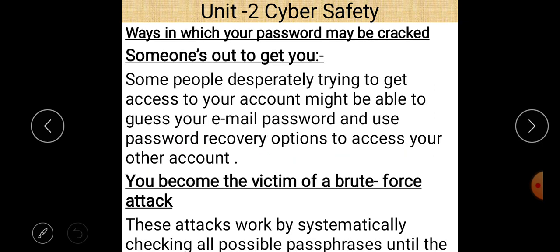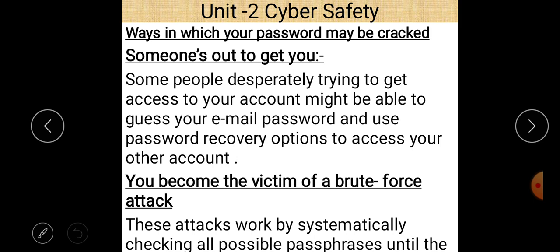And ways in which your password may be cracked. There is a question of how many ways a password may be cracked. First of all, someone out to get you. Some people desperately trying to get access to your account might be able to guess your email password and use the password recovery option to access your account. There is the option of recovery password when you create a password in Gmail or other websites. So using recovery options, someone can get your account details, and it may be possible that they can easily hack your Gmail account or your social media accounts. So that is someone out to get you.